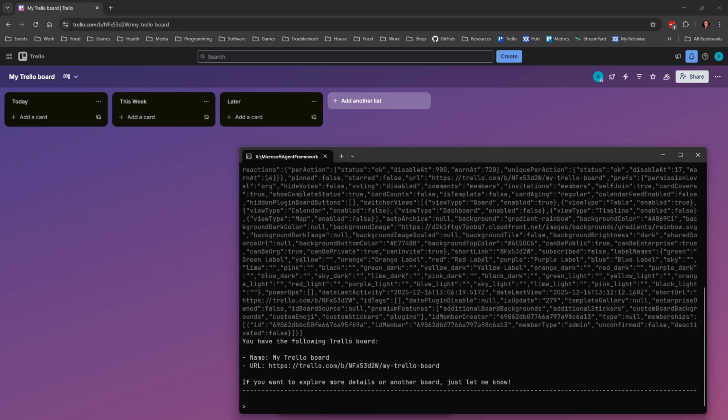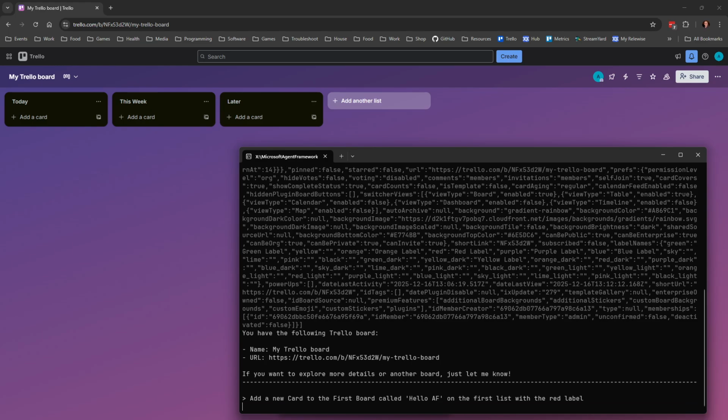So then I could say to it, add a new card, meaning a task, on this, on the first board, which is the only board we have. We want the new card to be called hello AF. On the first list, meaning the to do, and add a red label, which is a category label. It will think over that.